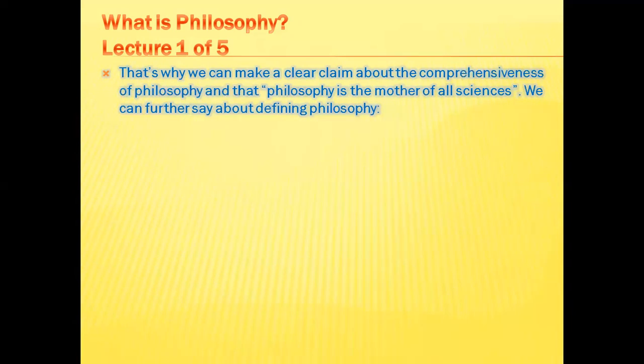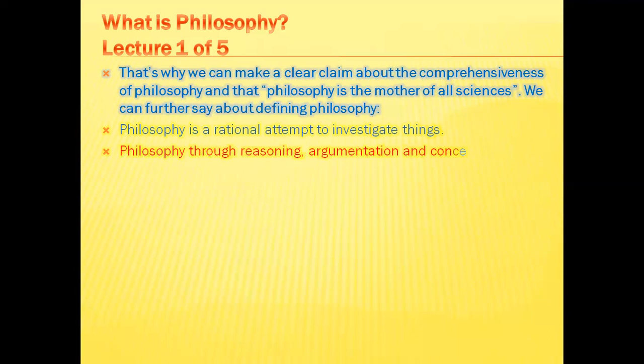We can further say about defining philosophy, or we can summarize this whole of defining philosophy into the following points. Number one, philosophy is a rational attempt to investigate things. Number two, philosophy through reasoning, argumentation, and concepts explains things.